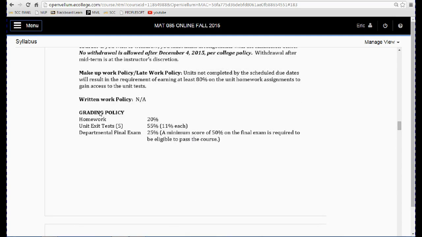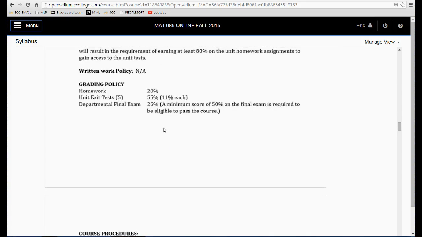And here's a breakdown of the grades. Homework total 20%, 5 tests, 7% each, 35%. Final exam 25%.